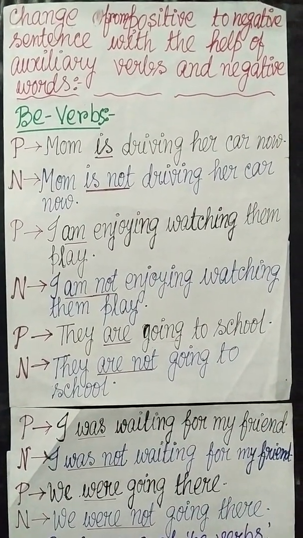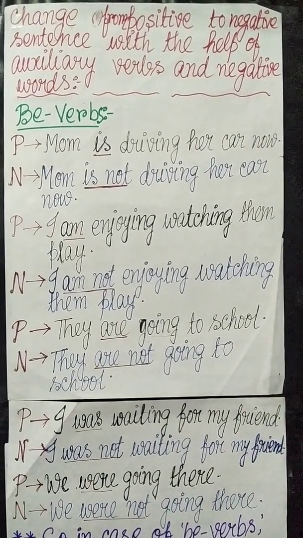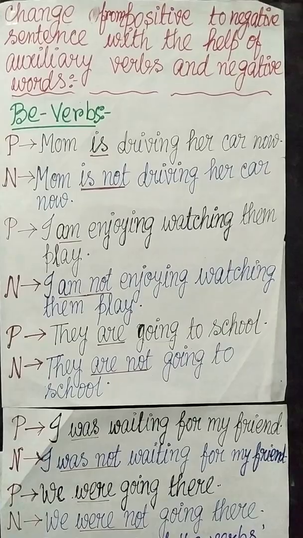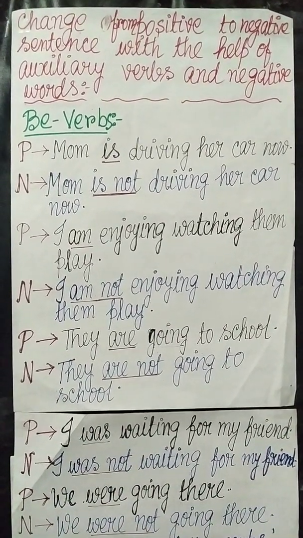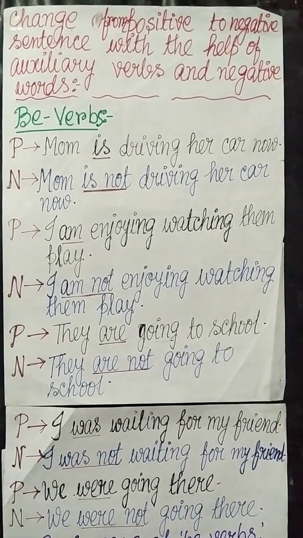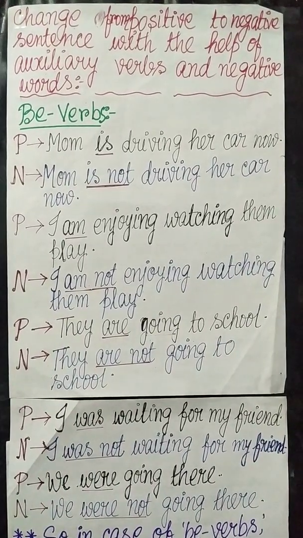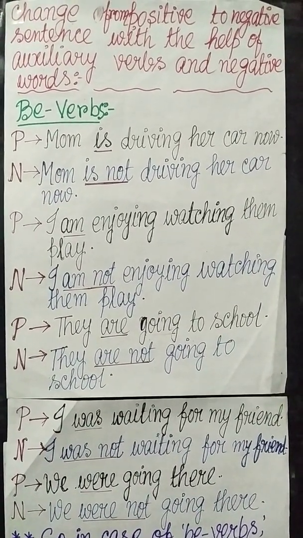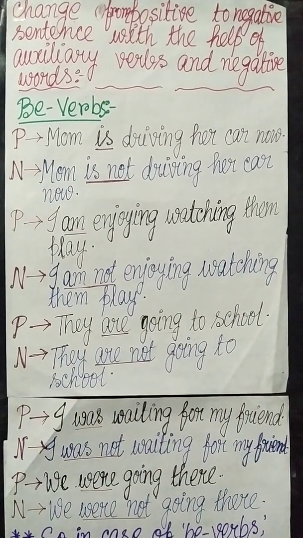I told you when I was teaching you the negative sentence that the word not will be added after the auxiliary verb. See my dear students, here is is the auxiliary verb, that is a be verb, and in the negative case we have added not after is and made it negative.